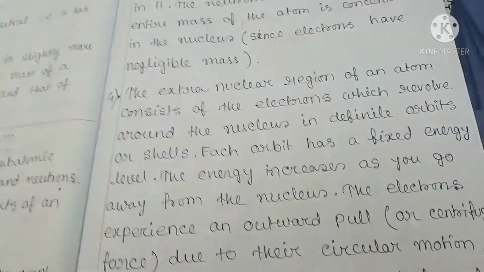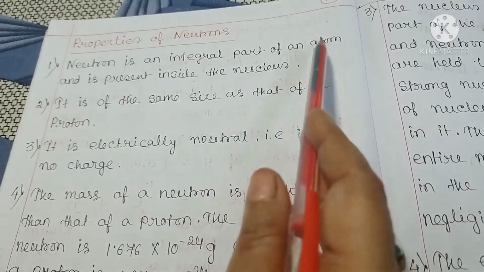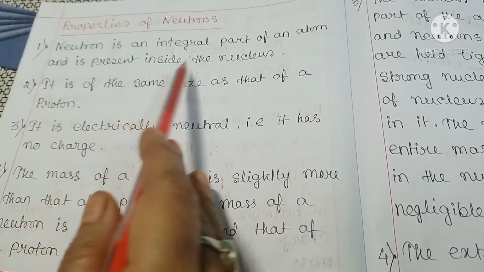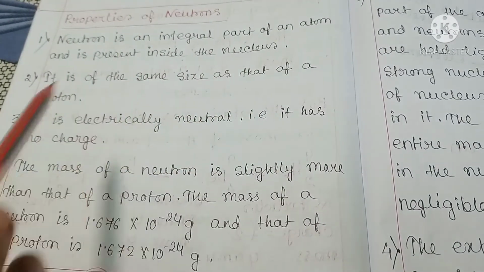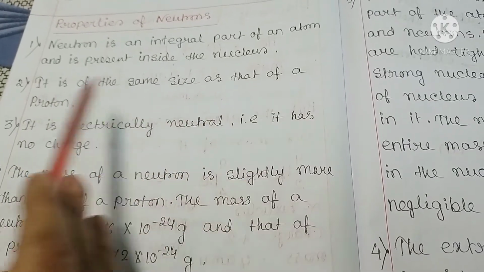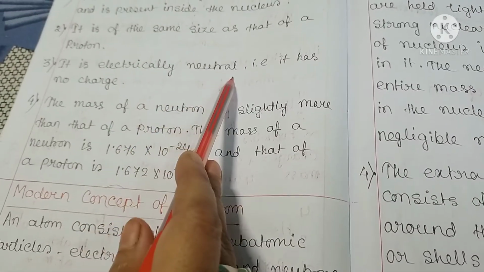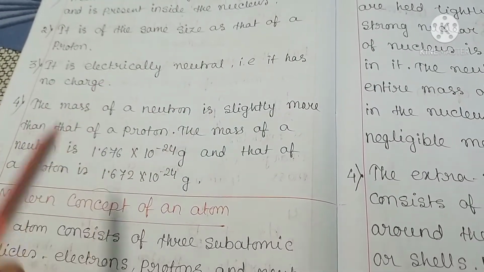Now, see the properties of the neutron. Number 1, the neutron is an integral part of an atom and is present inside the nucleus. Number 2, it is the same size as that of a proton. Number 3, it is electrically neutral, that is, it has no charge.